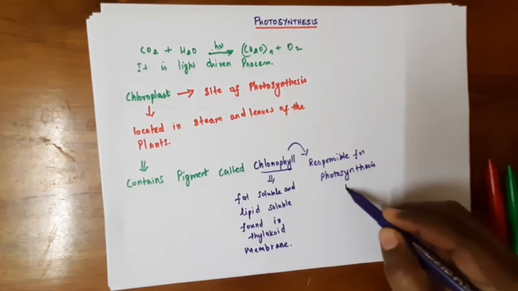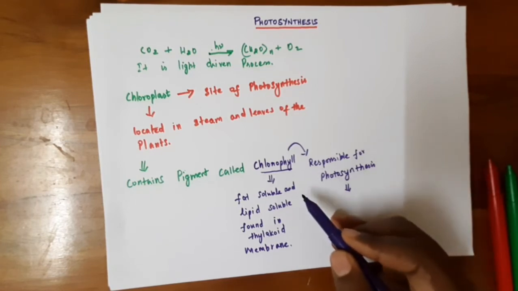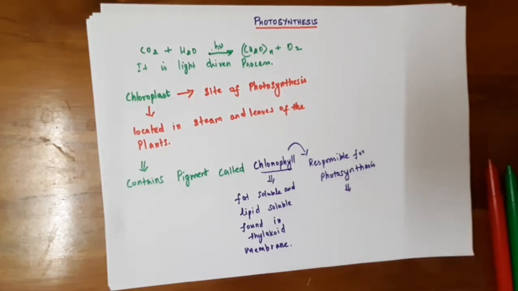So in the structure, it has extent of conjugation.